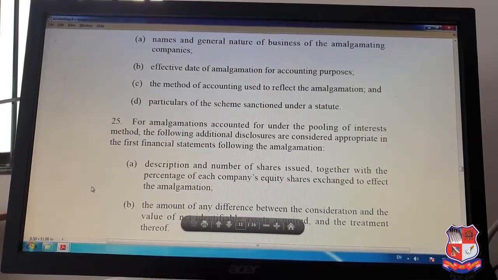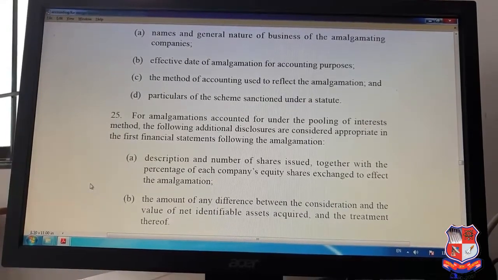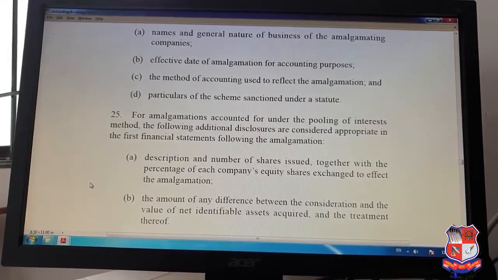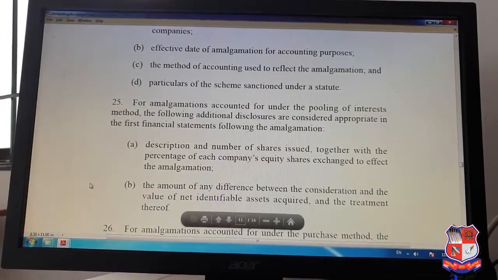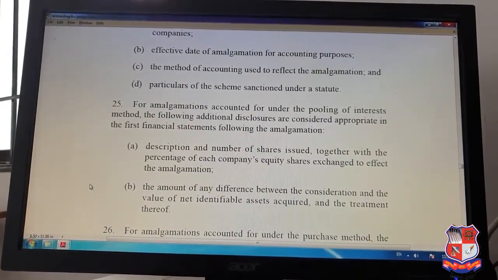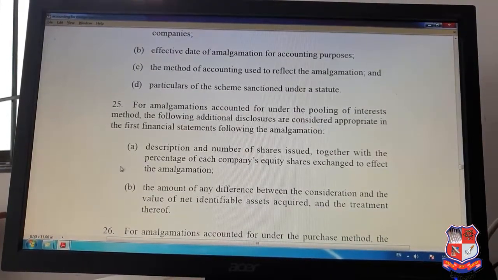Secondly, for amalgamation accounted for under the pooling of interest method, the following additional disclosures are considered appropriate in the first financial statement following the amalgamation. Next, if you follow the pooling of interest method, then you have to disclose firstly the description and the number of the shares issued.